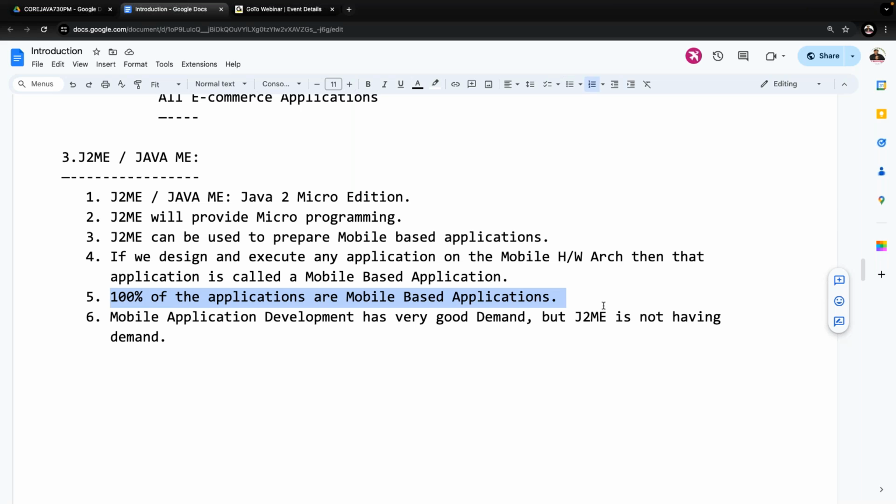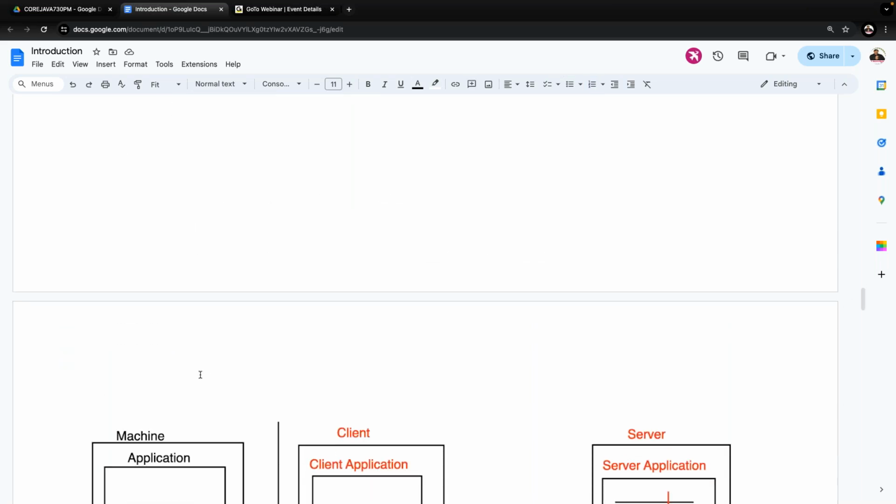Mobile based application development has very good demand outside, but J2ME does not have any demand outside. Why? Because of a number of alternatives. So many alternatives are available for mobile application development. Because of that reason, J2ME does not have any demand outside. Now these are the overall points we understood.